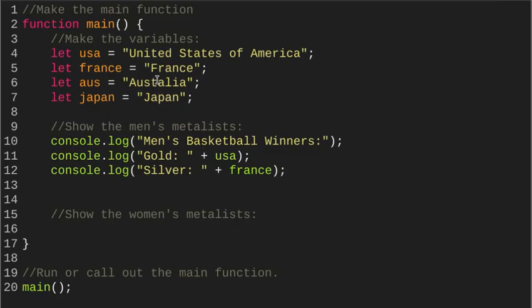So we're going to give ourselves another line of code here, console.log, parentheses, quotations, and the last one is bronze. Bronze, colon, space, quotations, plus, and it was Australia that won the bronze at the Tokyo Olympics. Again, no punctuation is necessary right there.